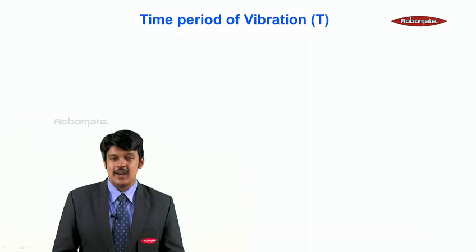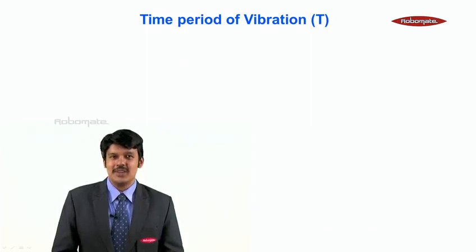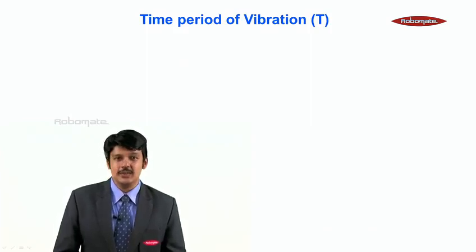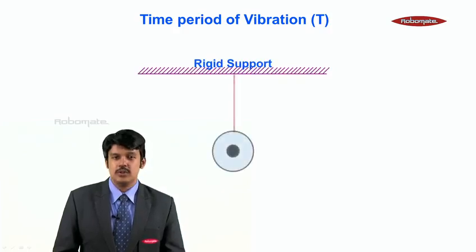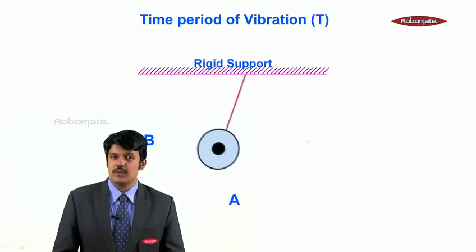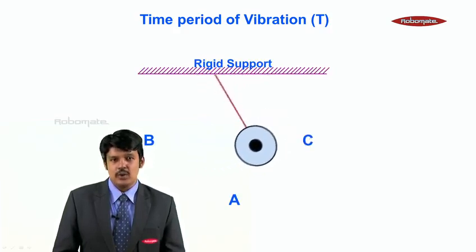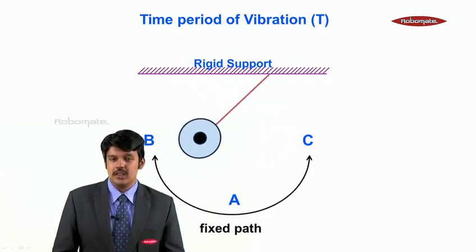Having understood vibration, now let us understand a term called the time period of vibration, which is represented by capital T. Remember this, students. Again we have a rigid support with a pendulum attached. We start the motion of the pendulum from B to A to C to A to B. It has covered a fixed path.